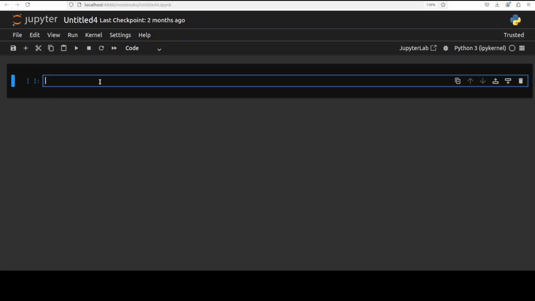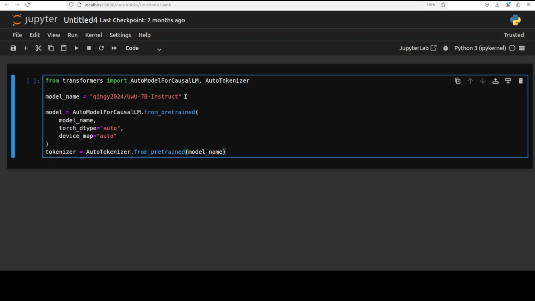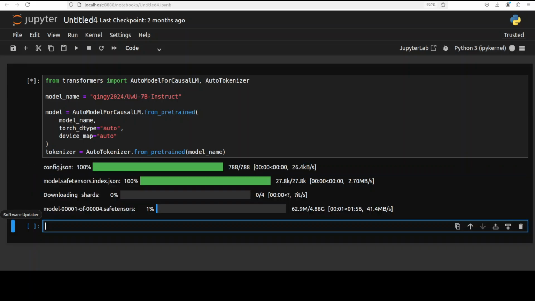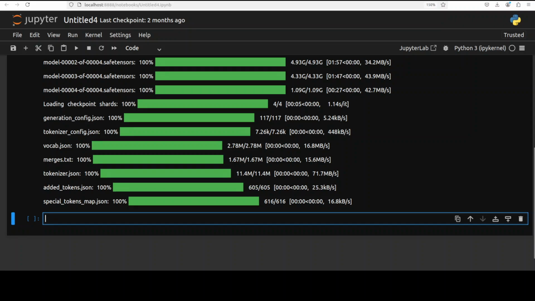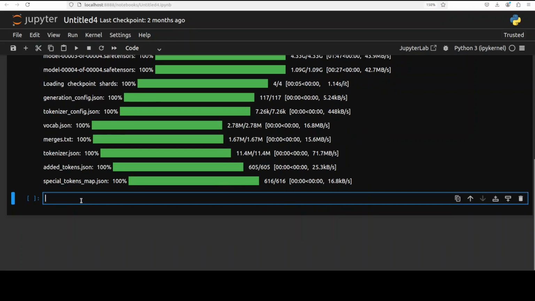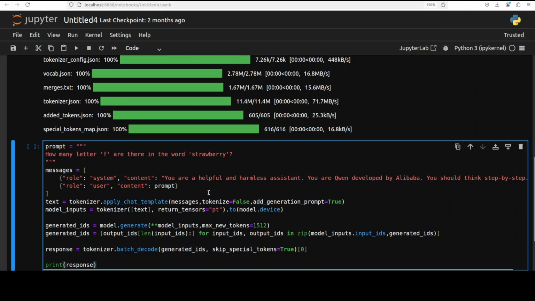First up, I'm just going to import the libraries, then specify my UwU model, and then we are downloading the model and its tokenizer. So let's do it. The model is being downloaded. There are 4 shards of it, which is expected for a 7 billion model. And the last shard is being downloaded. Okay, so the model is loaded with the tokenizer. Let's try to do the inference and see how it works.